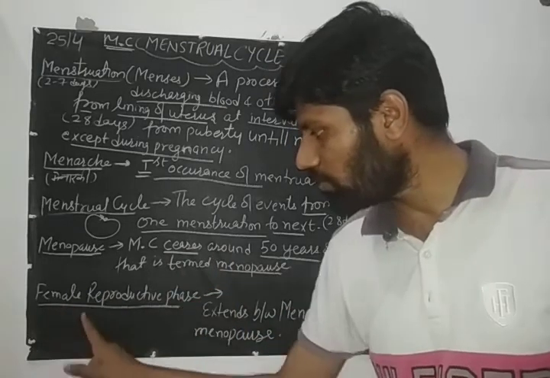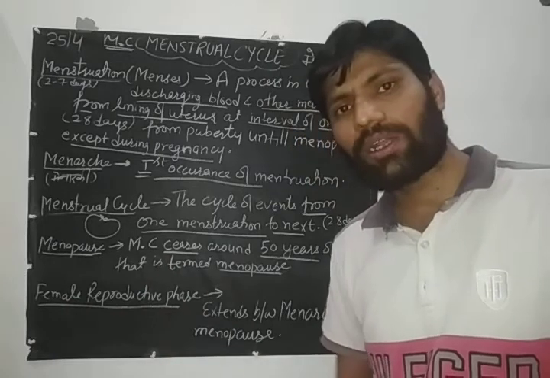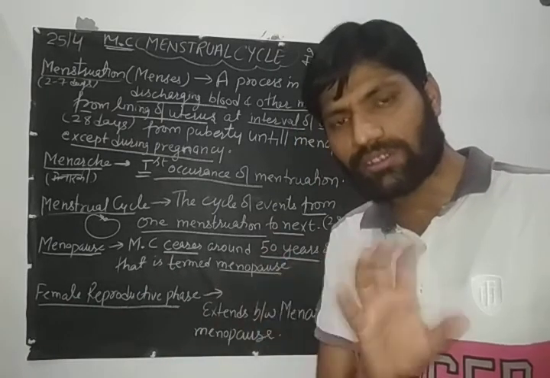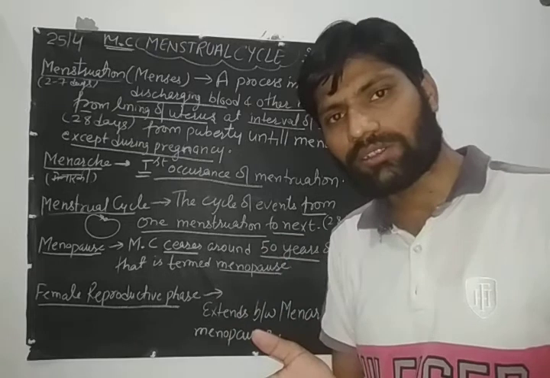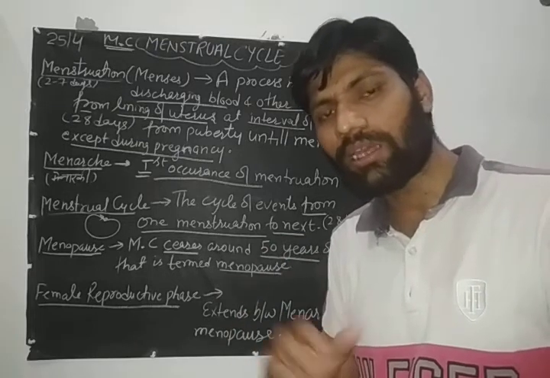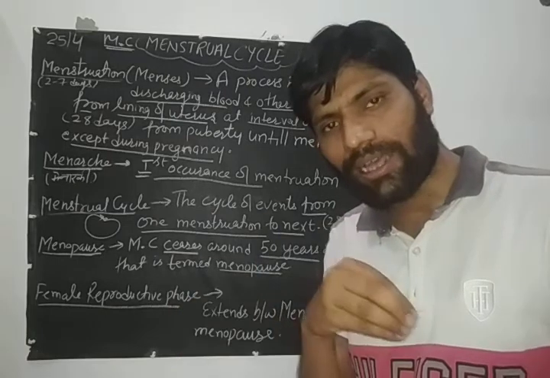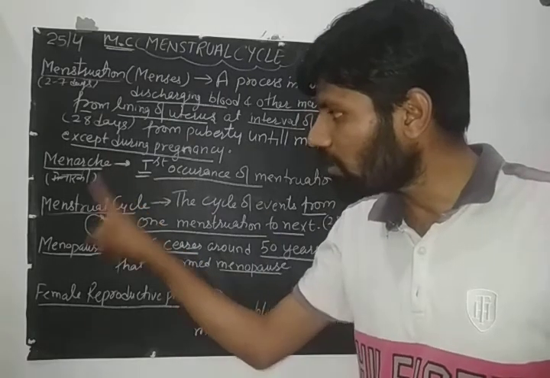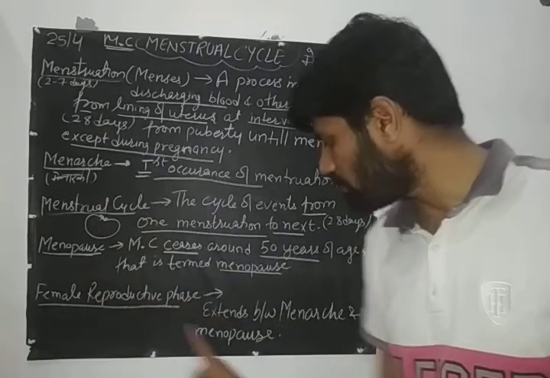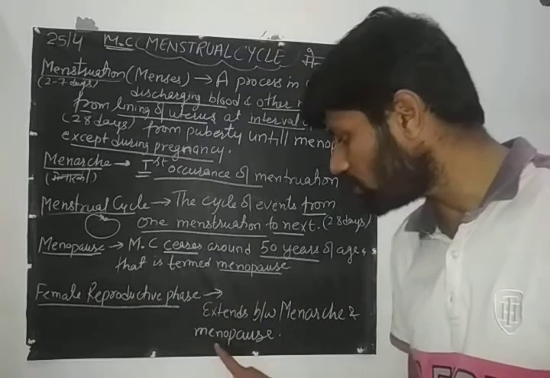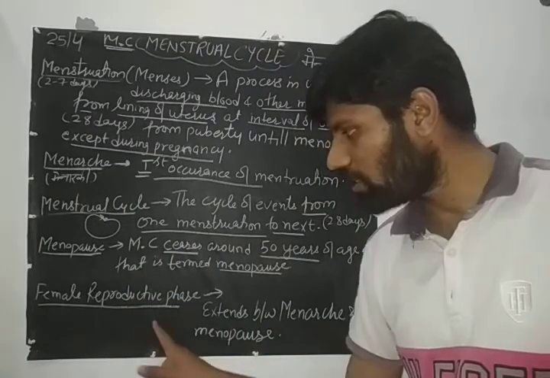Now here is the female reproductive phase. Reproductive phase means that phase in which any female undergoes reproduction, or we can say pregnancy. So this is the duration between the first menstrual cycle to the last, that means from menarche to menopause. So that means the extent between menarche to menopause is the reproductive phase.